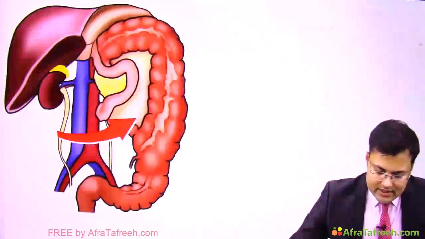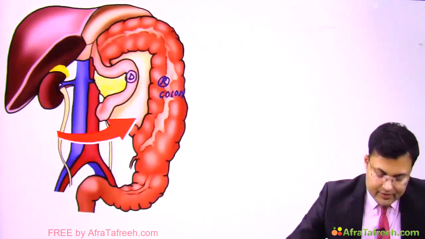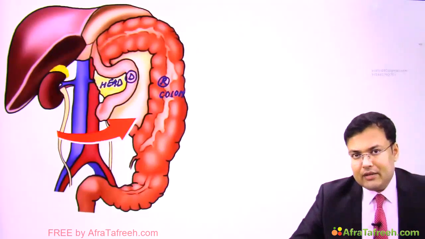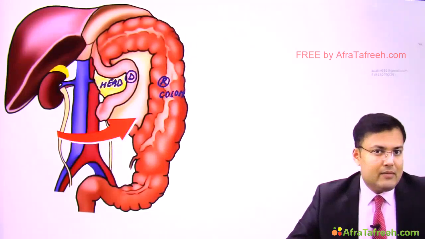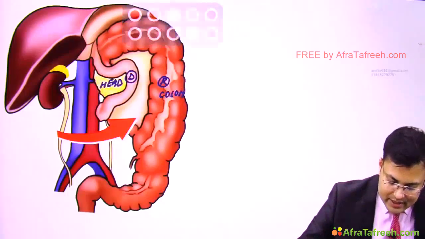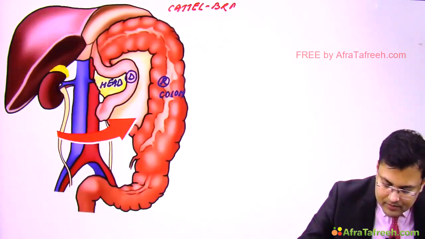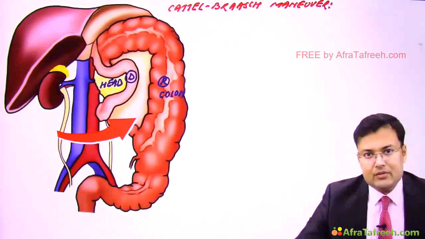Now see this image. Here you can see that this is the right colon. This is the second part of the duodenum, and this is the head of the pancreas. So the right colon, second part of the duodenum and head of the pancreas are mobilized medially. This is done for extensive retroperitoneal exposure, and the name of this maneuver is the Cattell-Braasch maneuver. This is performed for extensive retroperitoneal exposure.